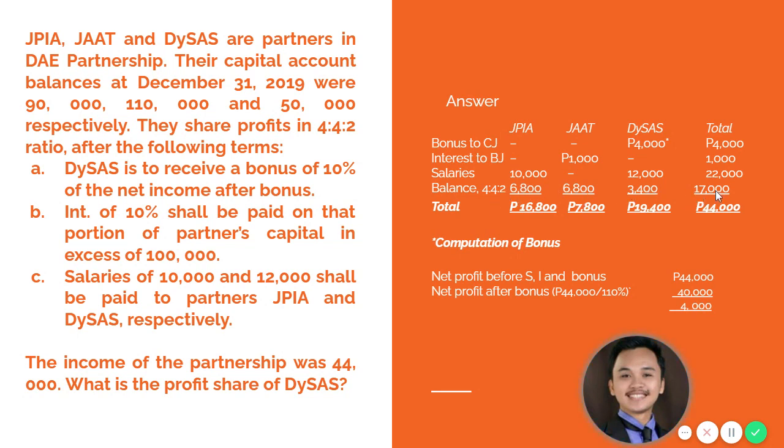So, in total, JP will be receiving 16,800, Jaat will be receiving 7,800, and Dices will be receiving 9,400. So that's how 44,000 will be divided among the three partners of the partnership.